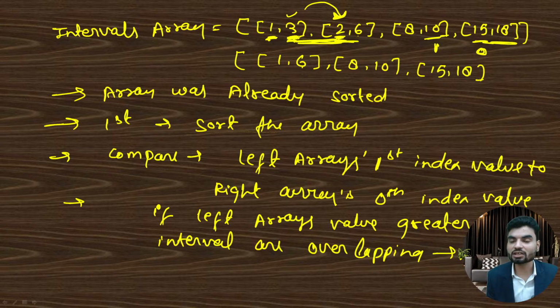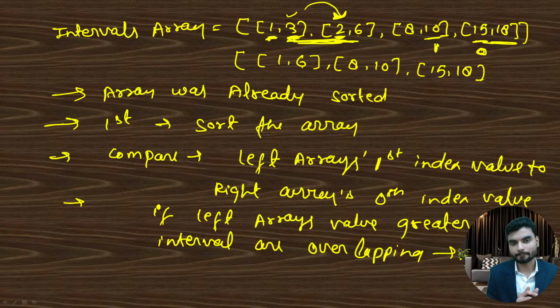Again, if these are not overlapping, then what will we do? We need to create a resultant array. Yes or no? But the problem is, what will be the size of the resultant array? Because anyhow in Java, arrays have a fixed size. Yes or no? So we cannot change the size once we have declared it. So what will be the size of the array?